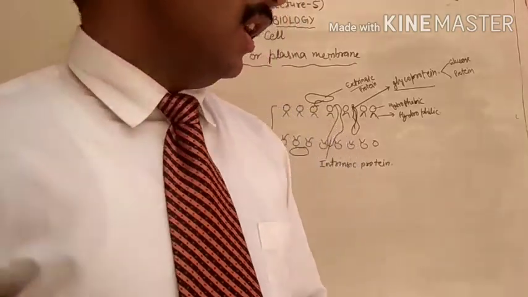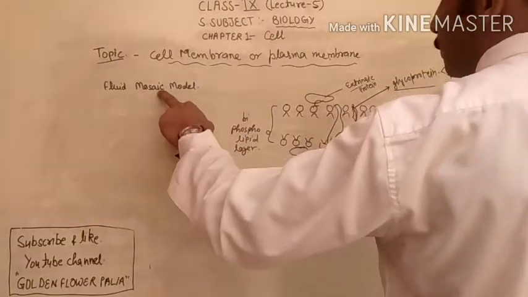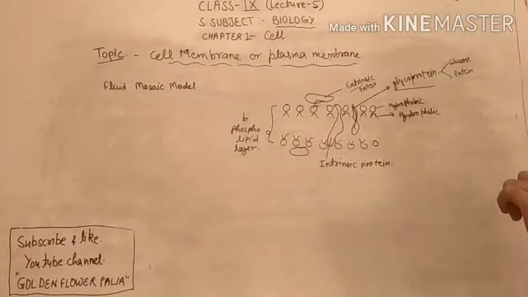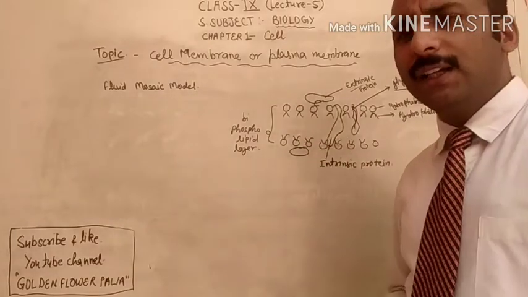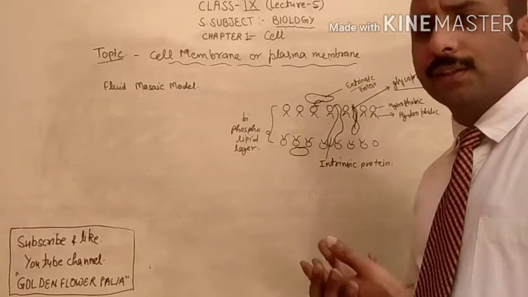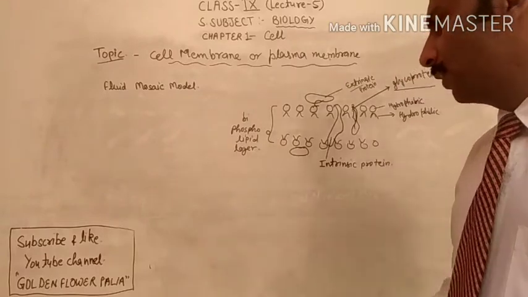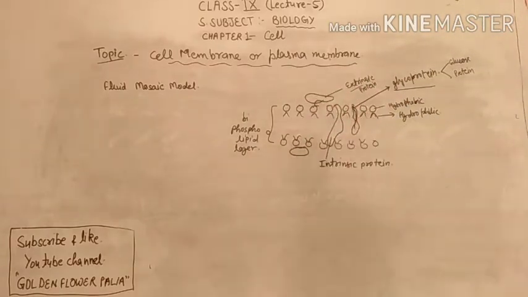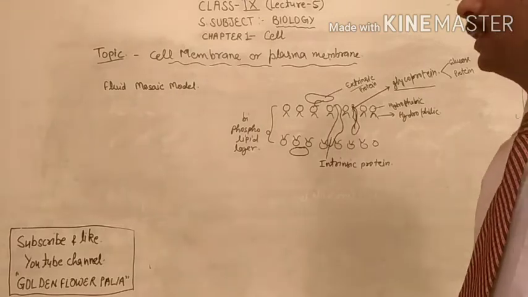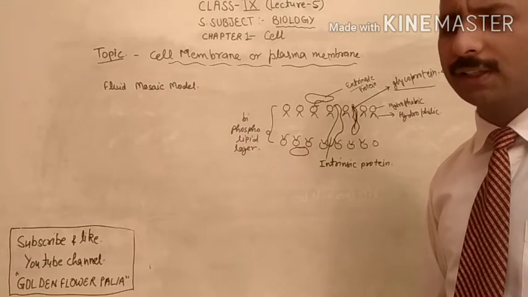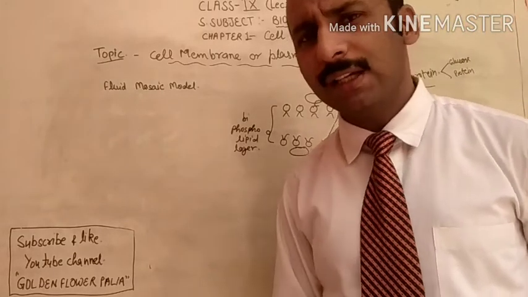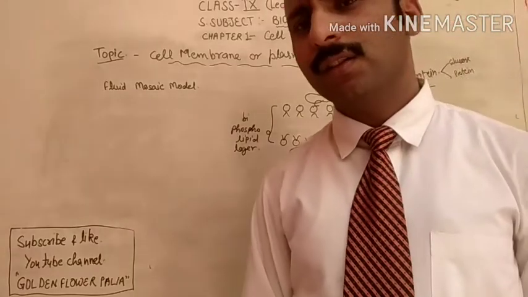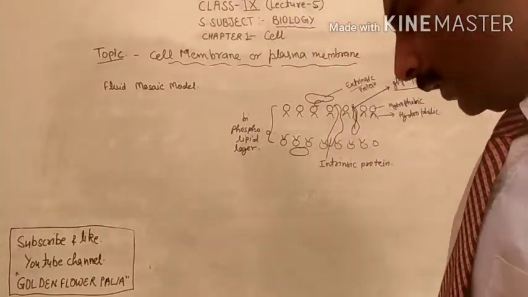Now, why is this called the fluid mosaic model? Fluid mosaic model because in this phospholipid layer, the proteins are just suspended, they are embedded and they are flowing just like a flowing structure. So due to this kind of structure, they are called fluid. This is called the fluid mosaic model. It is the most acceptable model for the structure of the plasma membrane and it is given by Singer and Nicholson.